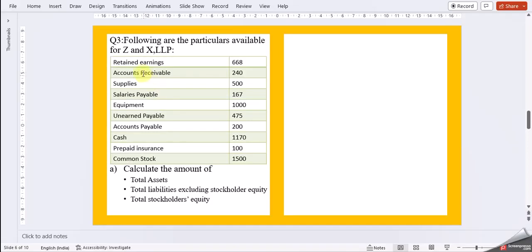Moving on to question 3. Following are the particulars available for Z and X. It is an LLP. Here we have the table given: retained earnings, accounts receivable, supplies, salary payable, equipment, unearned revenue, accounts payable, cash, prepaid insurance, common stock. So question 3A calls for calculating the amount of total assets, total liabilities excluding the stockholders' equity, then total stockholders' equity.